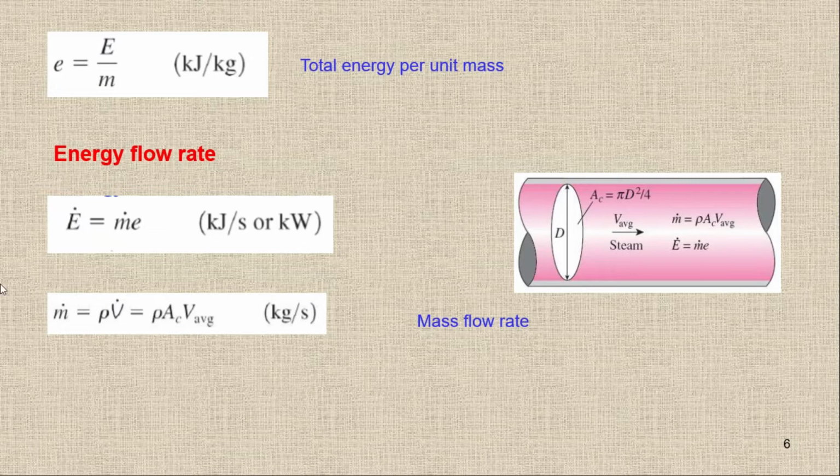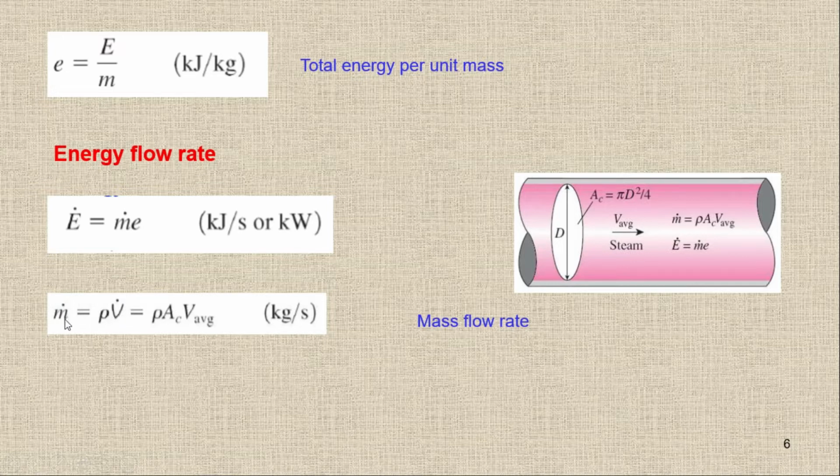So I am going to replace this area times velocity by V dot. So it will be volume flow rate. You cannot divide V by time. If you divide velocity by time, you'll get the acceleration. So this is basically volume. This is not the velocity.